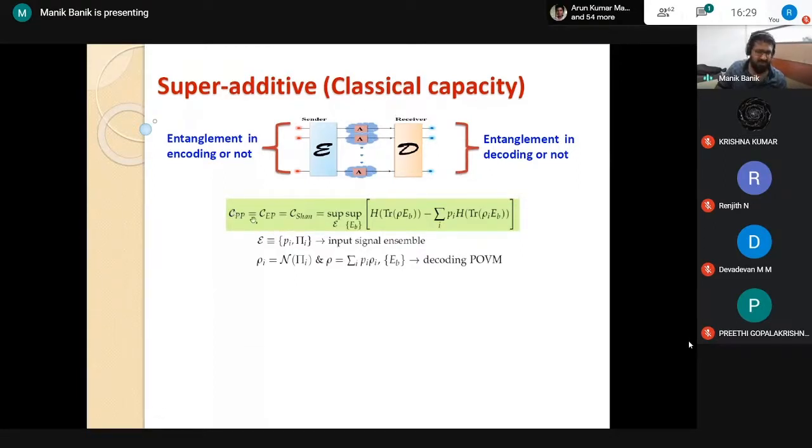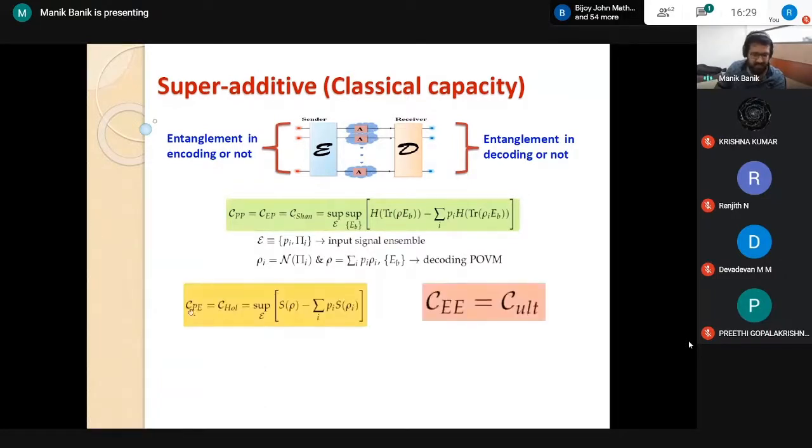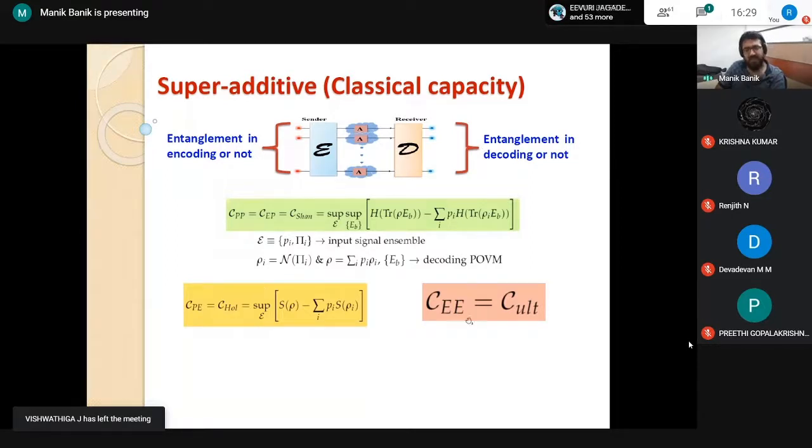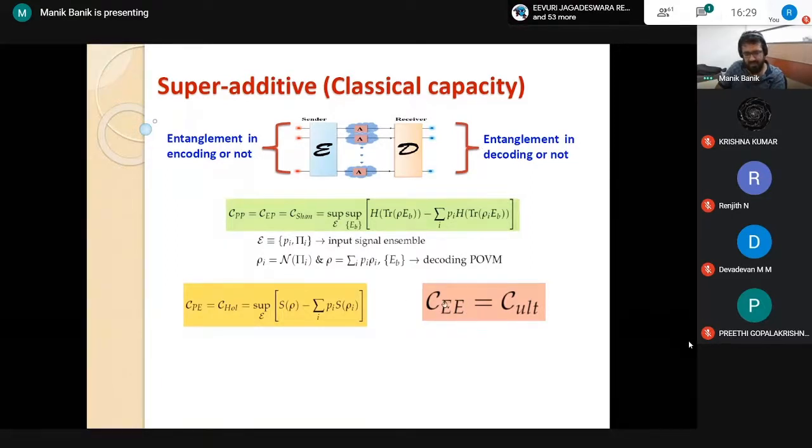It's called product capacity, entangled input with product decode, measurement capacity, which is also called Shannon capacity, and then PE means product input and entangled decoding, that is called Holevo capacity, and finally entangled input and entangled output.